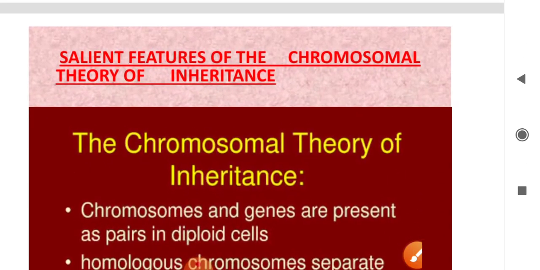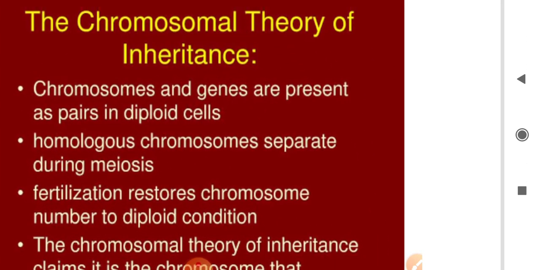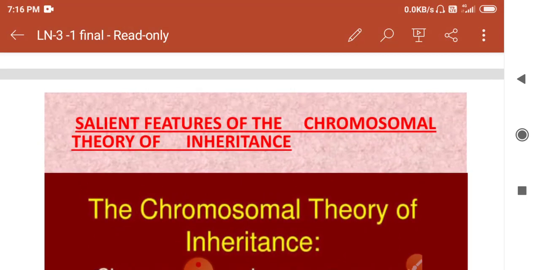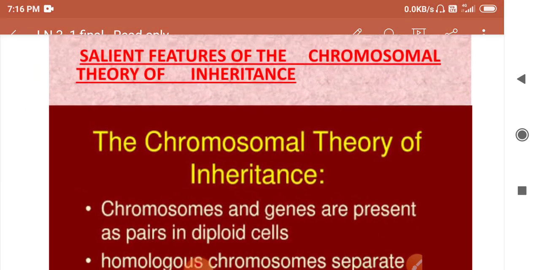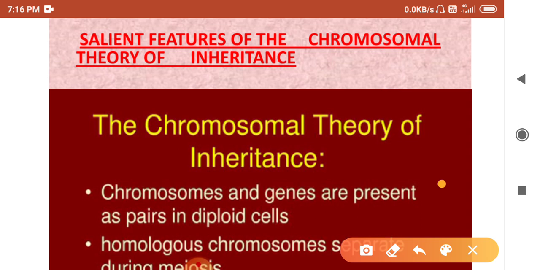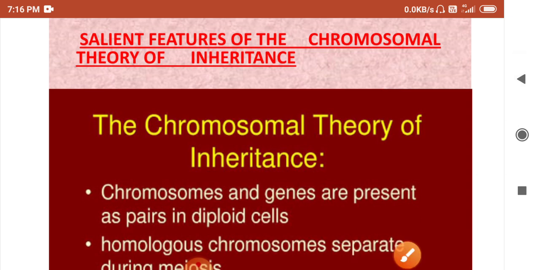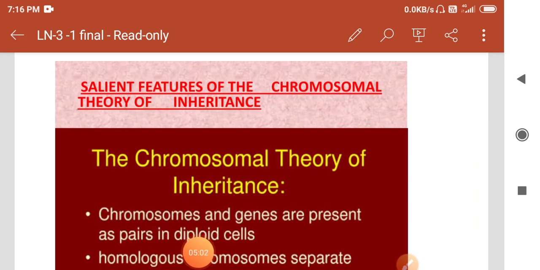Next we see the salient features of the chromosomal theory of inheritance.